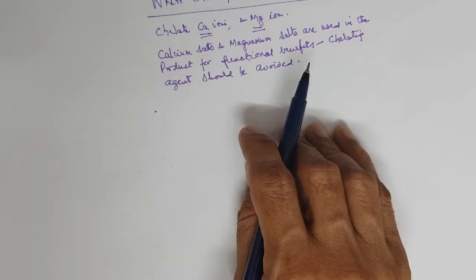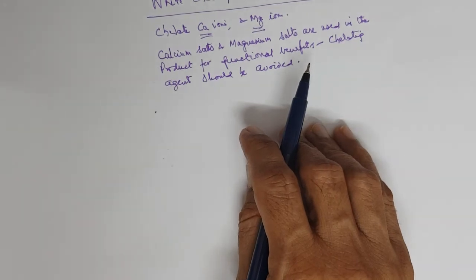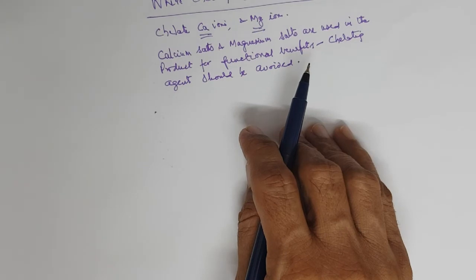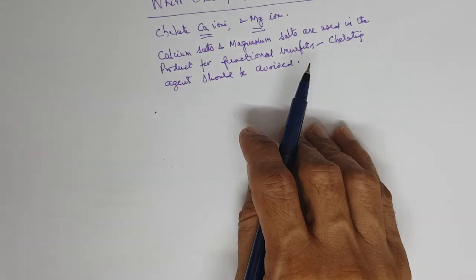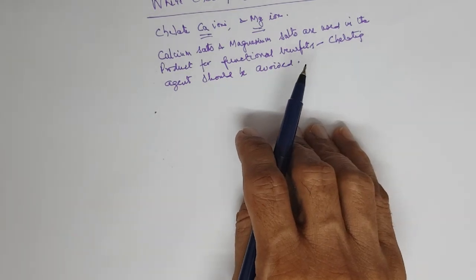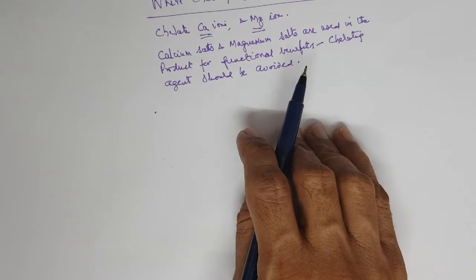Calcium salts, sometimes calcium stearate, is used in forming water in oil emulsions. Now, in some hair creams, it's used. There also you can't use EDTA. So you have to be very careful when you use calcium salts and magnesium salts.